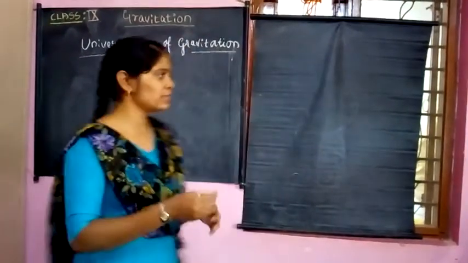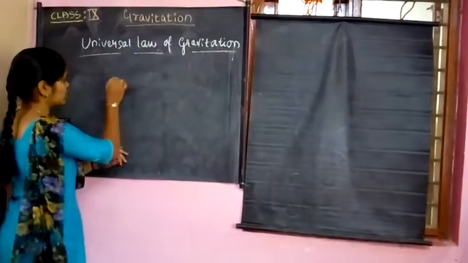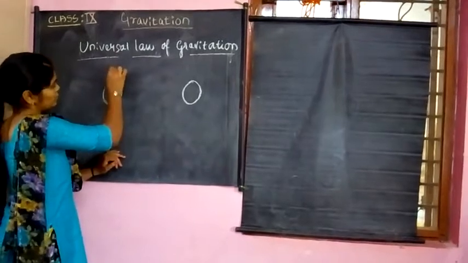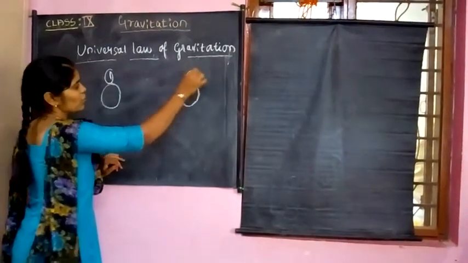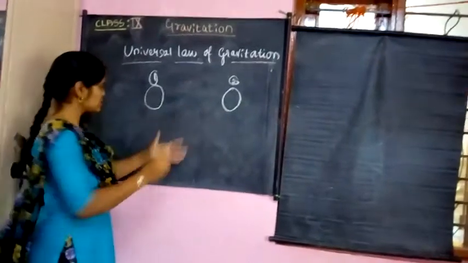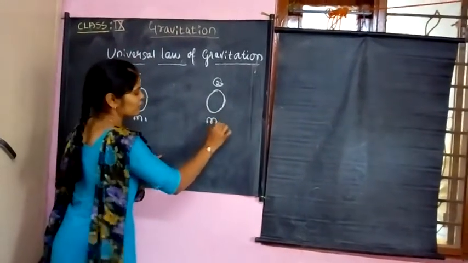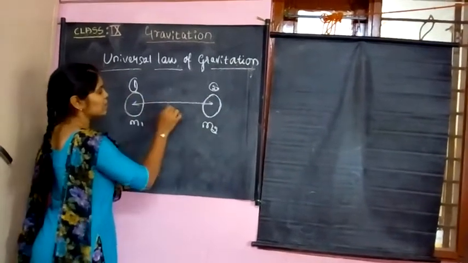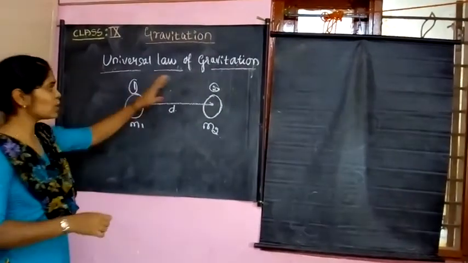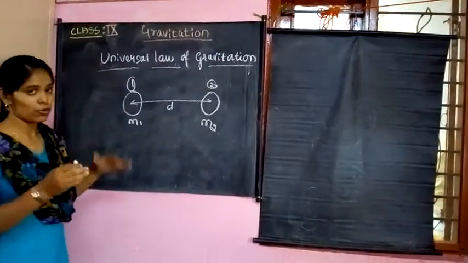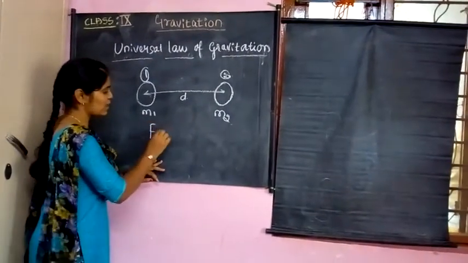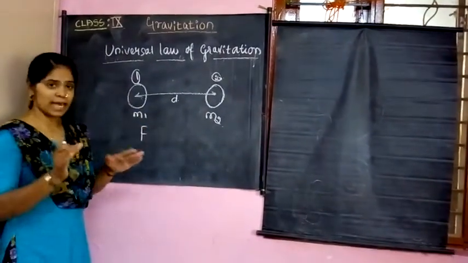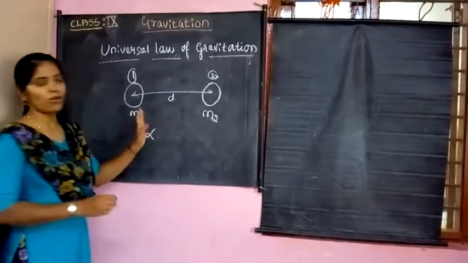So we can write that as: consider two bodies. It is one body and this is another body, the first body and the second body. These have certain masses, m1 and m2, and they are separated by a distance d. According to this law, the force of attraction between these two bodies is directly proportional to the product of their masses.